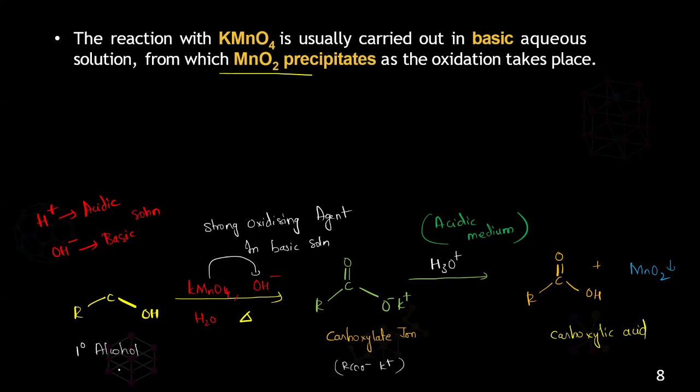This is RCH2OH, which is an alcohol. Now you treat with an acidic medium, that will convert the carboxylate ion into the carboxylic acid, which will turn out to be RCOOH. Understood? Apart from this, the MnO2, what is MnO2 called?